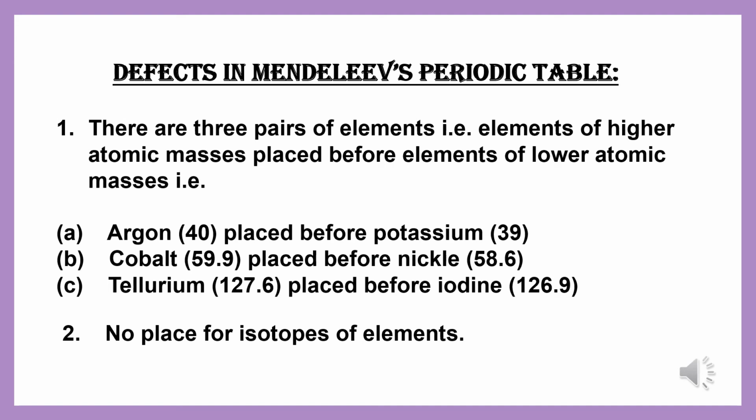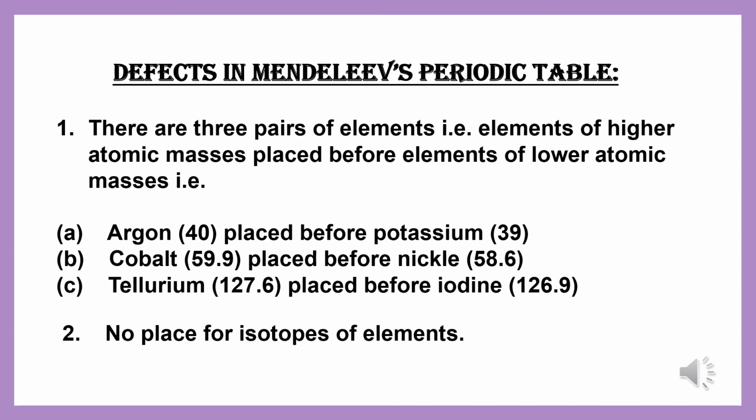Although Mendeleev's periodic table was of immense importance, there were some limitations in the periodic table. There are 3 pairs of elements of higher atomic masses placed before elements of lower atomic masses. That is, argon, 40, placed before potassium, that is 39.